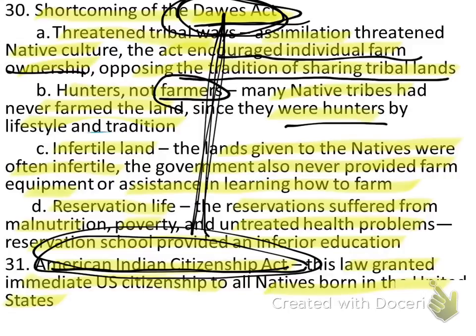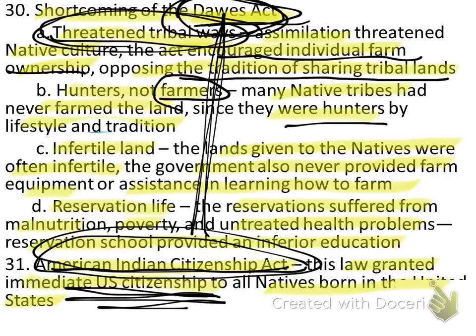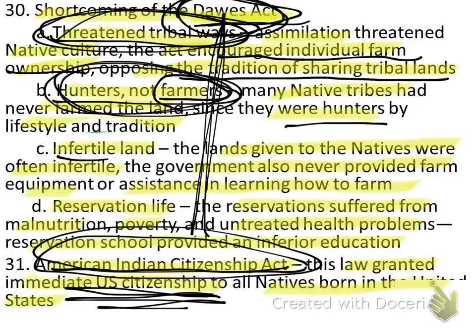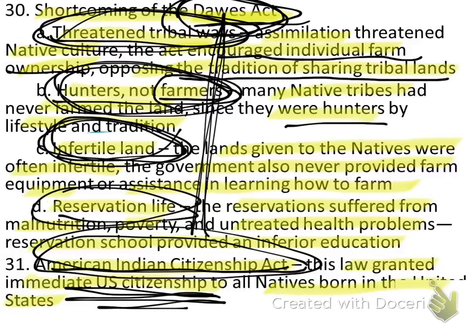We made the Indians U.S. citizens. We destroyed their way of life by changing their tribal ways and customs. We made them farmers when they had always been hunters. We gave them land that was incapable of growing anything, and the reservations we put them on destroyed their way of living.